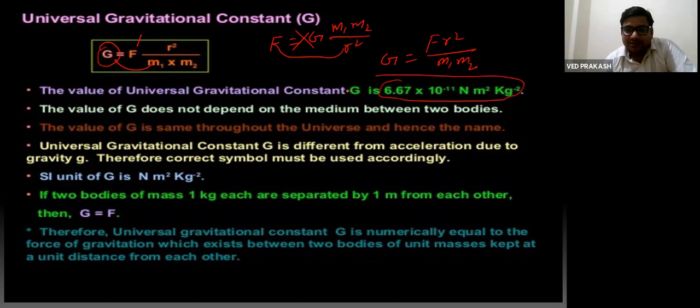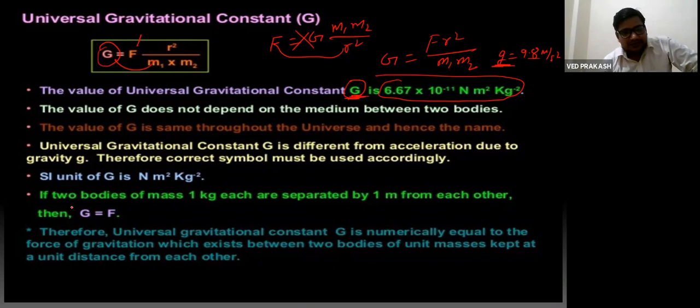Capital G and small g are two different things. Small g is acceleration due to gravity, whose value is 9.8 meter per second square. Capital G is universal gravitational constant. Small g varies from one point to another point. Its value is 9.8 on Earth, and on moon its value is 1/6 of 9.8. But capital G is same everywhere in the universe. That's why it is called universal gravitational constant, right?